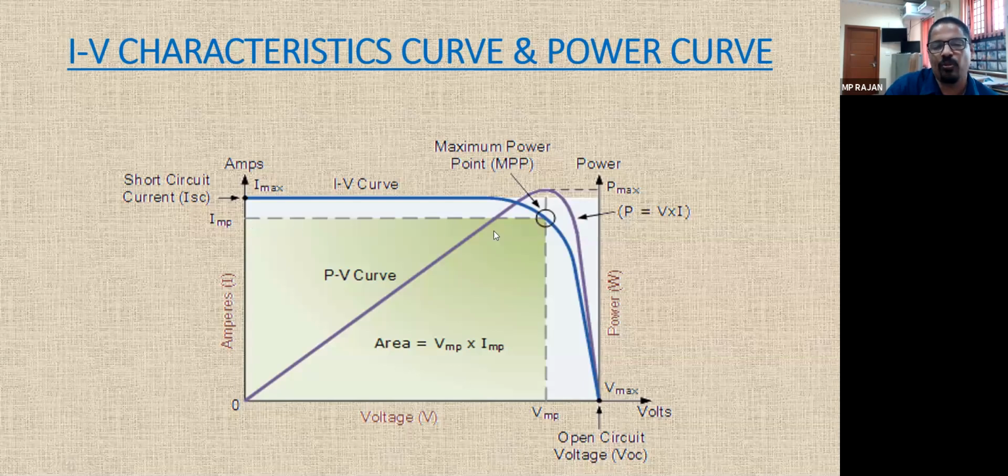The current corresponding to this power point is called maximum current at maximum power, and the corresponding voltage is termed as the voltage at maximum power. So this is the amount of voltage at maximum power, and this is the amount of current at maximum power.